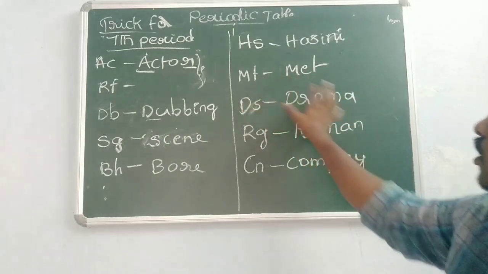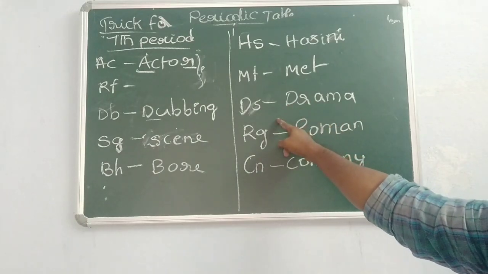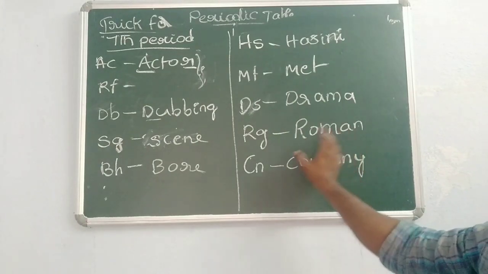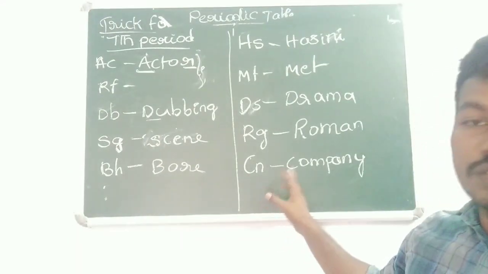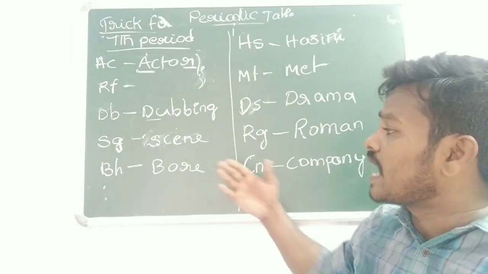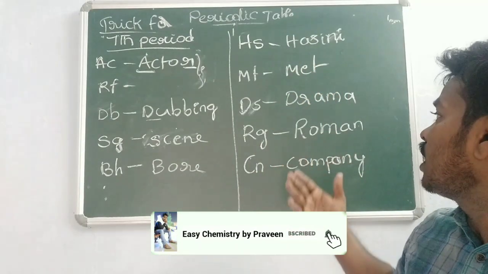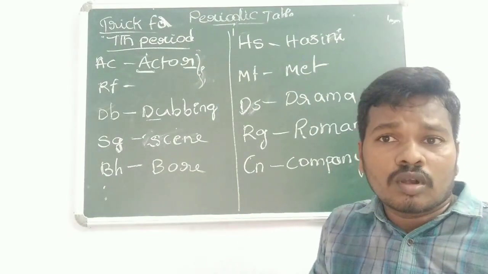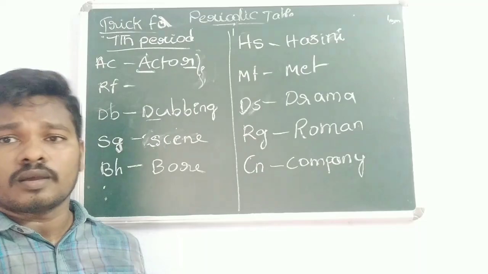Mt stands for meitnerium. Next one, Drama. So Ds stands for darmstadtium. So next one you can see the Roman. So Roman stands for roentgenium. Next one, Company. So copernicium. So just remember this: actor, dubbing scene, bore, Hasini, Met, Drama, Roman, Company. Actor, dubbing scene, bore, Hasini, Met, Drama, Roman, Company.